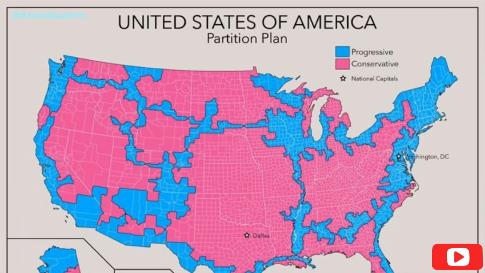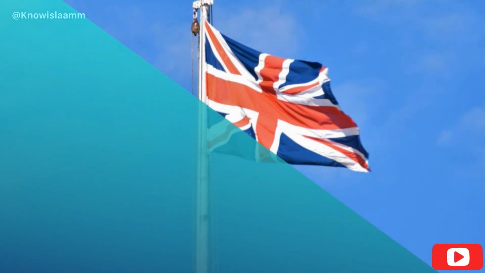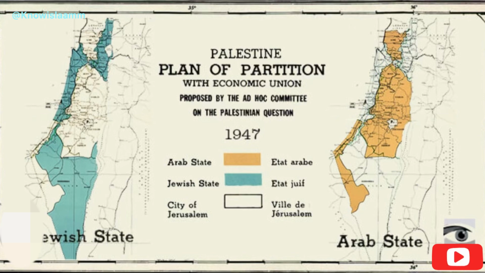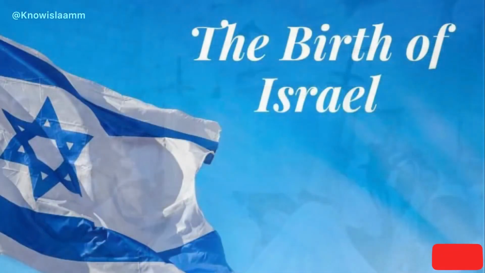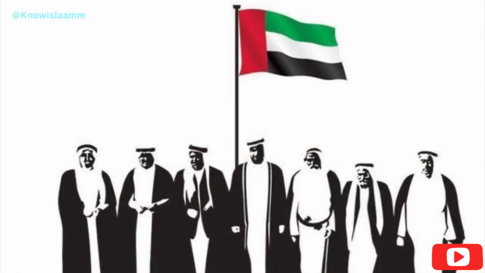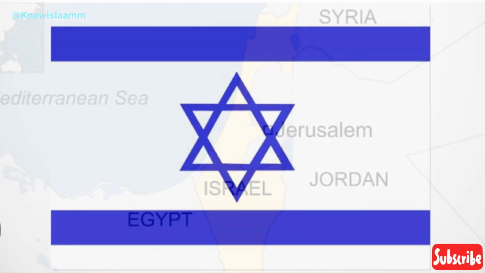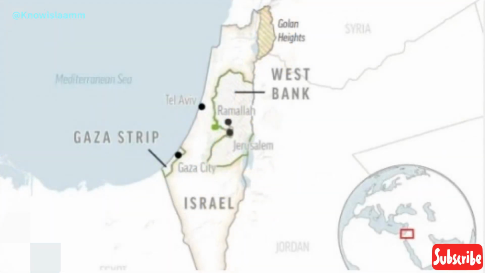United Nations Partition Plan and Israeli independence. After World War II and the Holocaust, international support for the establishment of a Jewish state grew. In 1947, the United Nations proposed a partition plan, which sought to divide British-ruled Palestine into separate Jewish and Arab states. The plan was accepted by Jewish leaders, who declared independence as the State of Israel, but rejected by the Palestinians and neighboring Arab countries, leading to increased tensions and eventually war. Israel is victorious and makes a grab for the land intended for the Palestinian state, and the land gets divided into three parts. Jordan occupies the West Bank and East Jerusalem, Egypt occupies Gaza.